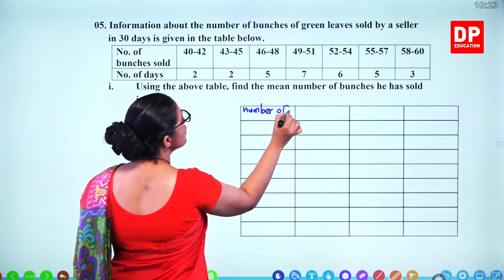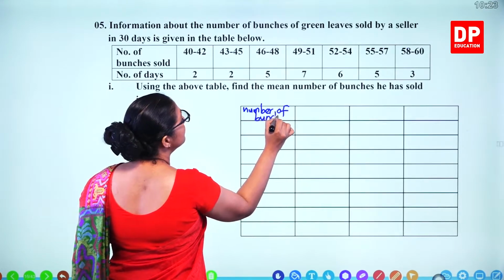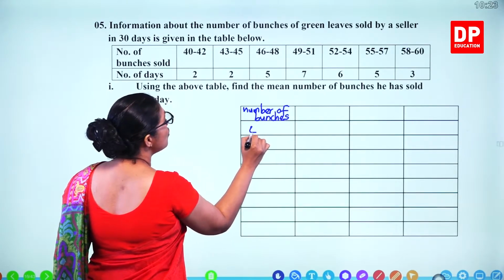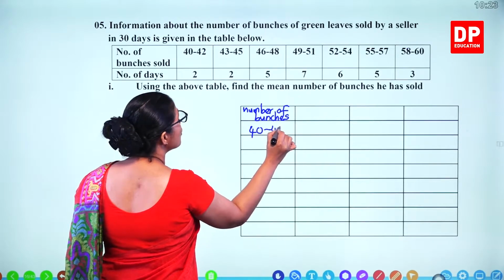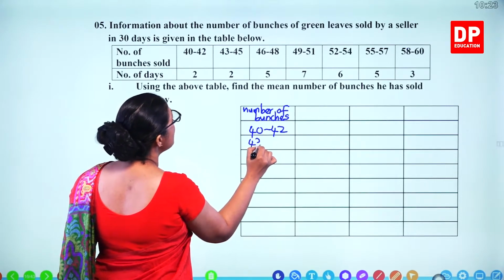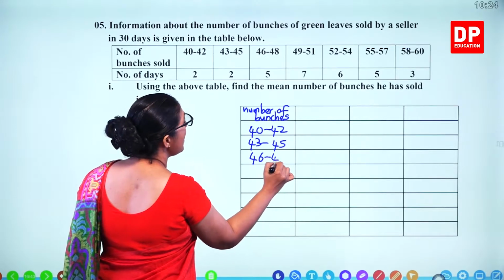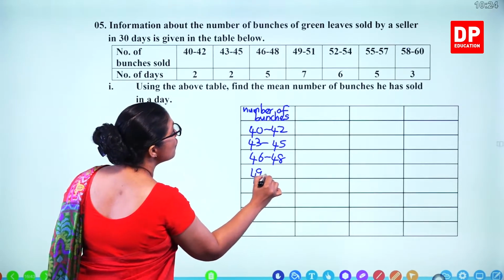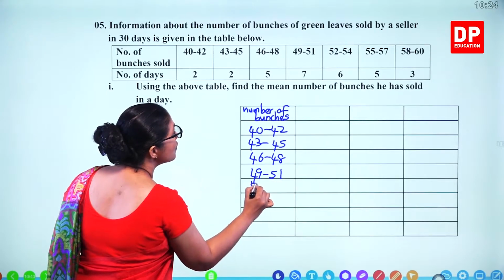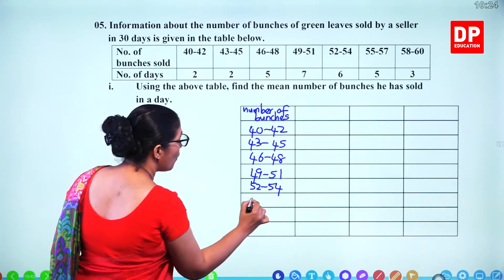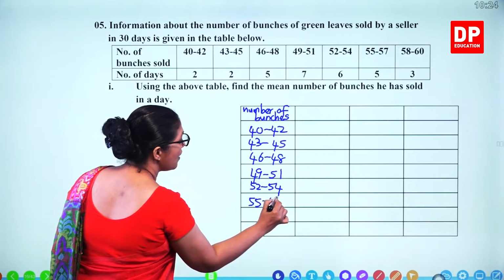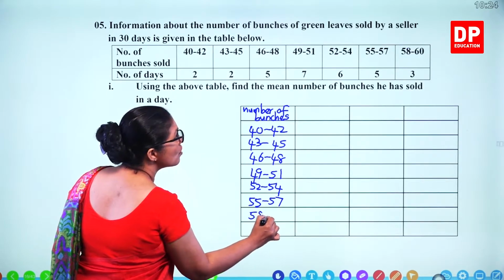Number of bunches: 40 to 42, 43 to 45, 46 to 48, 49 to 51, 52 to 54, 55 to 57, 58 to 60.